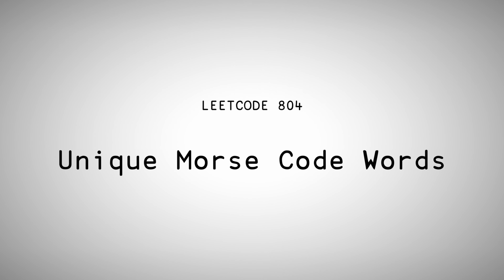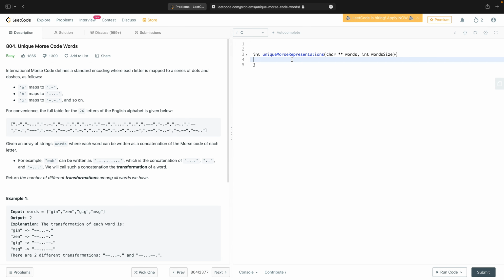Today we are doing the unique Morse code words problem. Another easy one, so I'm going to have a go at it in C, just because it gives me personally a little bit more of a challenge, because I can't rely on things like dictionaries quite so easily.